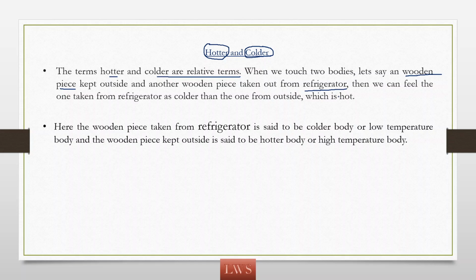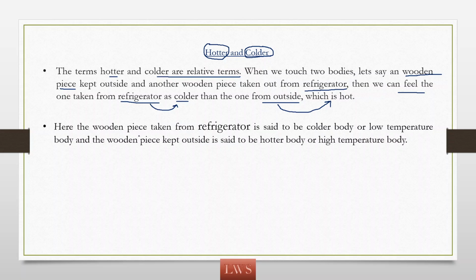You have to hold the wooden piece taken from the refrigerator in one hand, and the other wooden piece from outside in the other hand. Then we will feel the wooden piece that is taken out from the refrigerator as colder than the one which we kept outside. So the one from the refrigerator is colder, whereas the one from outside is hotter.